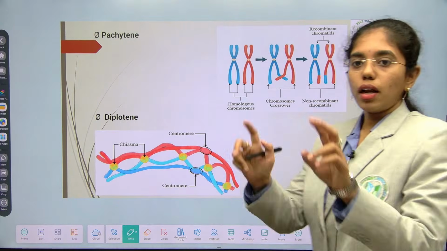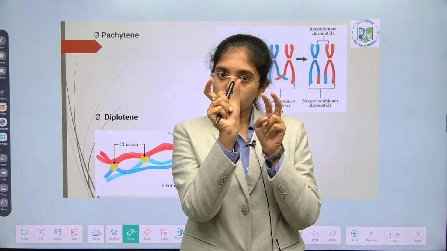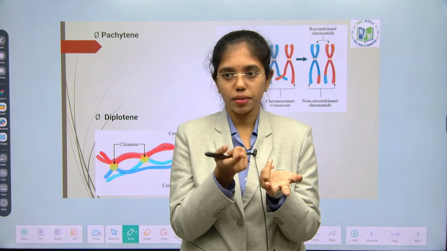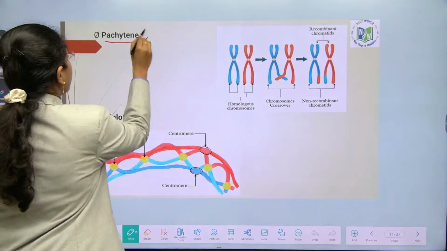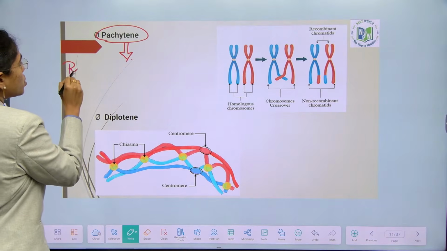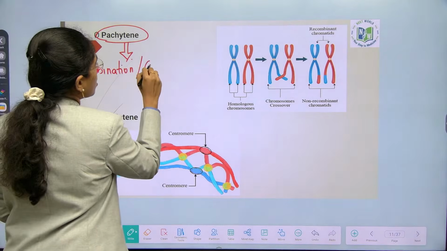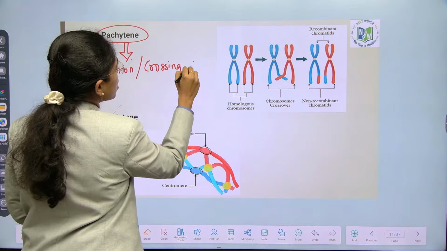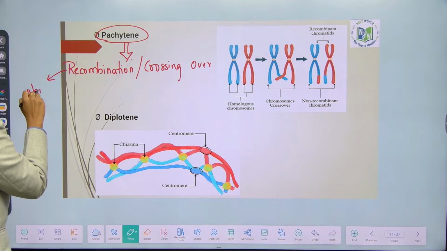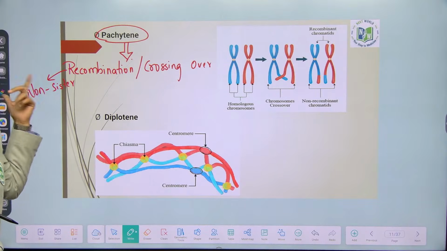In pachytene, now 2 homologous chromosomes are close together, allelic chromosomes are close together, alleles of a single gene are close together. Okay. Now it is easy to cross over or not? Yes. So in pachytene, recombination or crossing over is one and the same. Recombination or crossing over occurs between sister or non-sister chromatids? Non-sister. Why in between non-sister chromatids, can anybody tell me? Recombination occurs in between non-sister chromatids. Why?